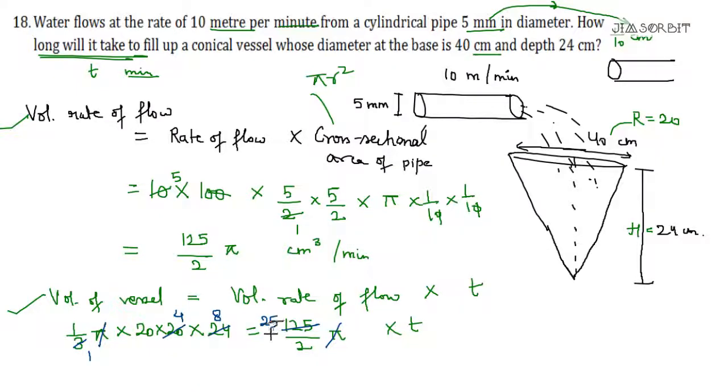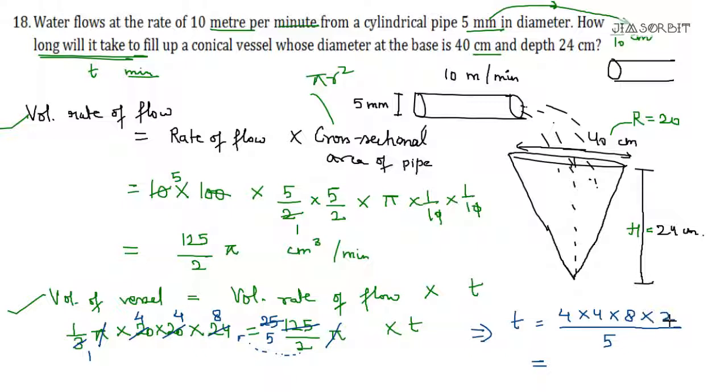Again you can say 5 5s are, 5 4s are. Everything is done. So you can say t is 4 cross 4 cross 8 cross, this 2 is in the denominator so it will go in the numerator, divided by this 5, which was in the numerator. Don't see that I have it in the denominator, I have cancelled it. So 5 will come in the denominator. Now we just have to solve it.